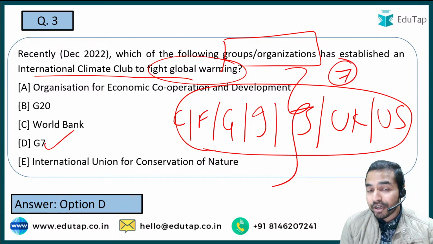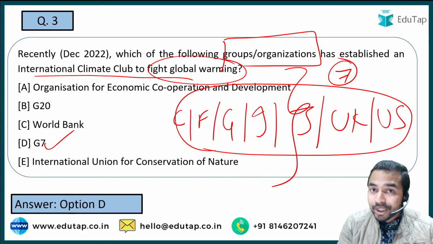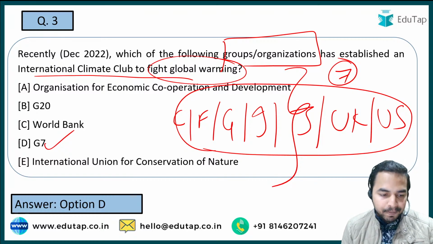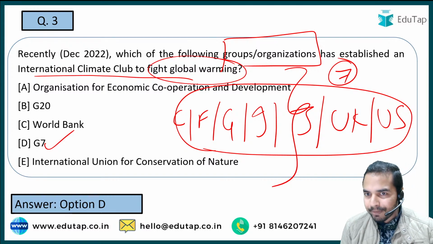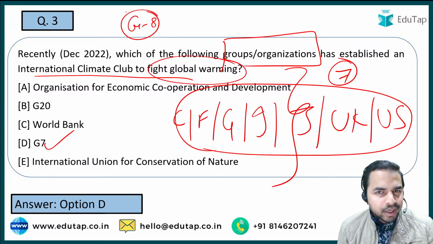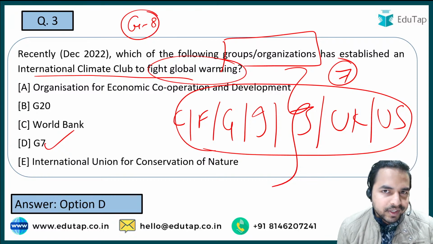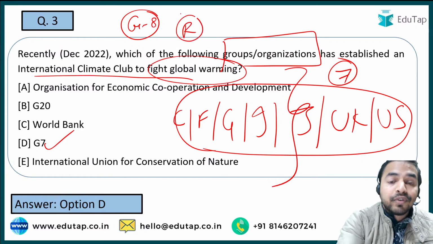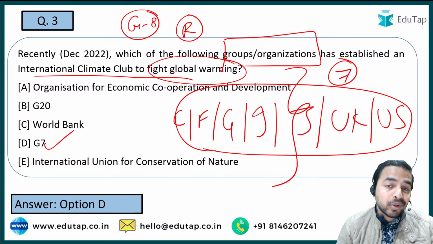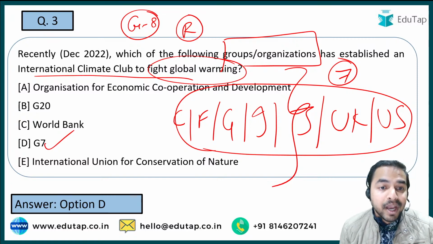This is a very important point, because when such a group is in the news, you are always required to remember exactly who the members are. If there are only 5 to 6 members, then you must remember that particular part. Now there is one more important point: earlier this particular group was known as G8. Now you must be thinking why it is now known as G7. Russia was removed from the group, and the reason was basically the Crimean crisis. You must have heard about the Crimean crisis, that Russia basically annexed Crimea, and that is when it was suspended from the group, and now the group is called G7 and not G8.